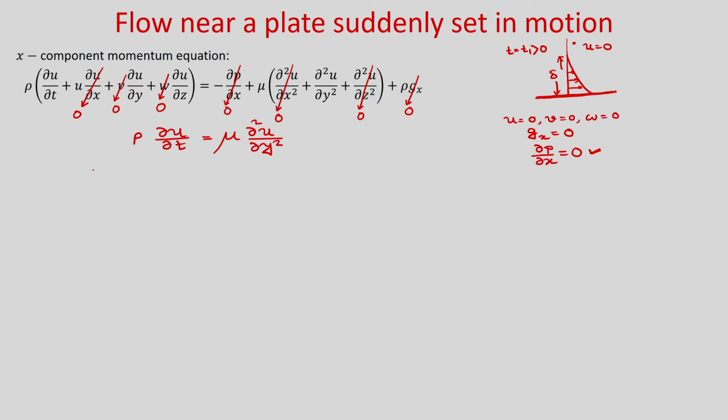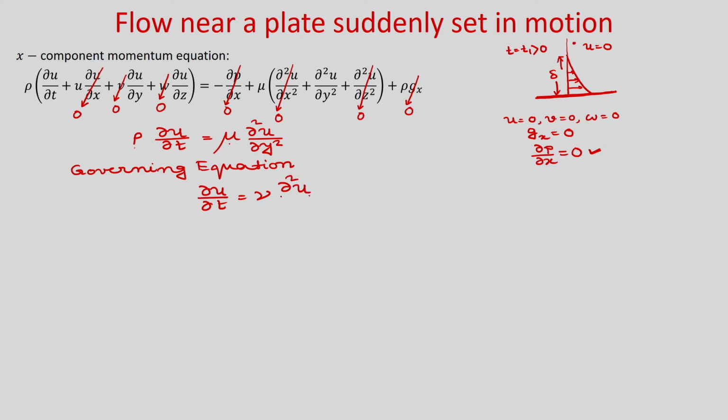That means you can write the governing equation for this Stokes first problem as del u by del t is equal to nu del 2 u by del y square, where nu is kinematic viscosity, the ratio of dynamic viscosity to density of the fluid.